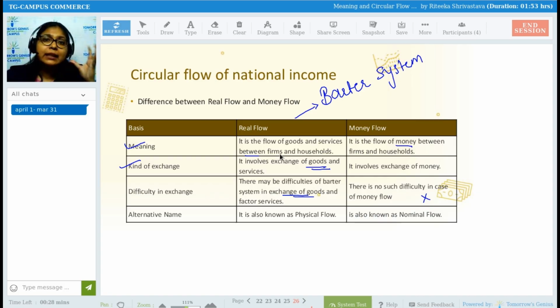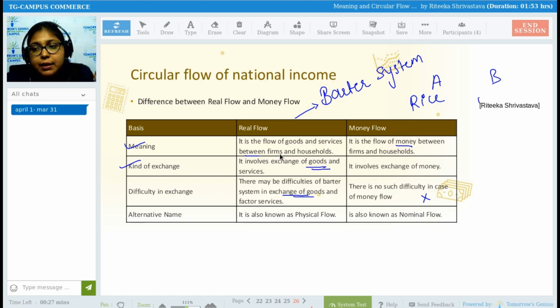Barter system, see, money has come into the picture after a very long time. Earlier we did not have anything called money. How we used to exchange the goods and services was in the form of barter system. Barter system means, suppose there are two people A and B. A has rice and B has wheat. So they will exchange their goods. They will not pay money to each other because at that point of time we did not have the concept of money. We used to trade goods for goods.